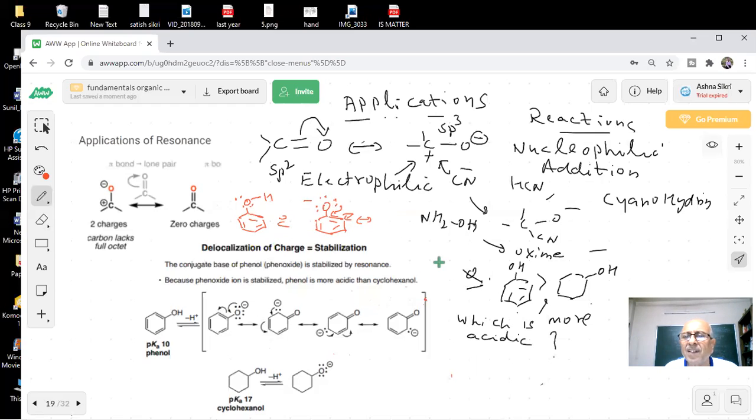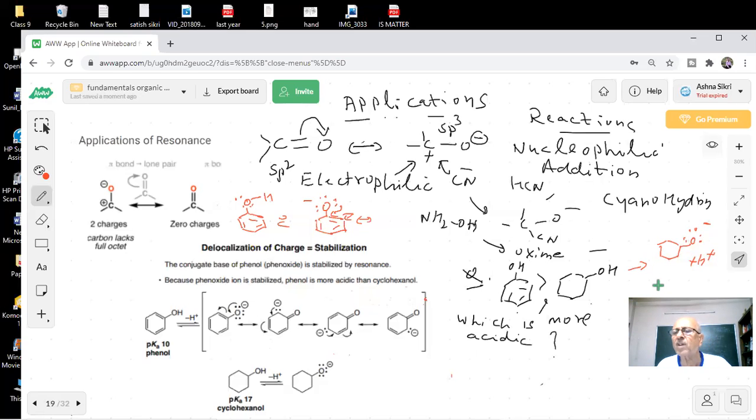But in cyclohexanol there will be no resonance stabilization. Does it have any resonance? No, sir.